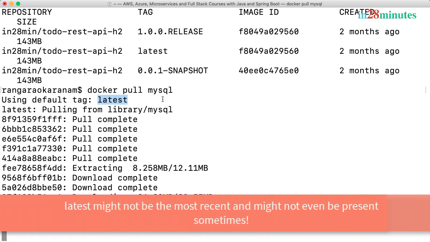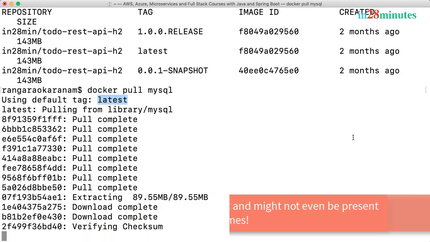However, you have to remember the fact that the latest tag might not really be the latest. So go to the repository, check the tags, and check which release the latest tag is attached with, and then make sure that you are really using the latest release.